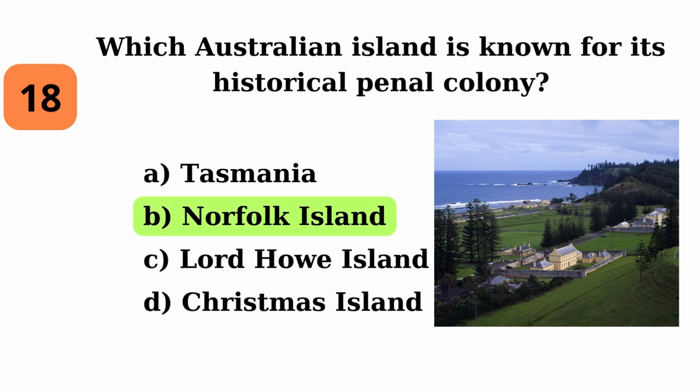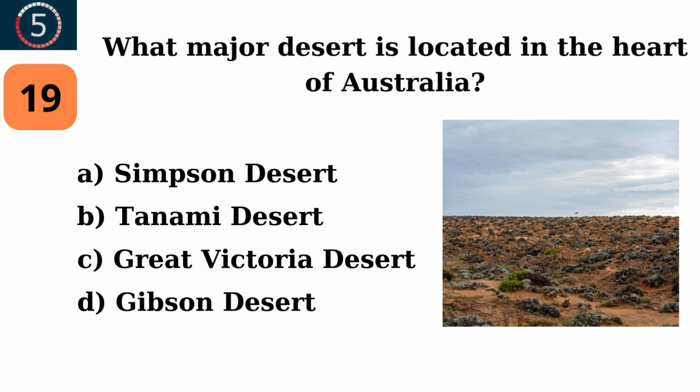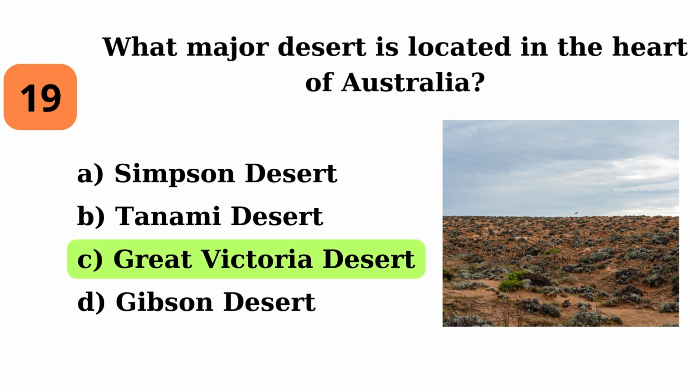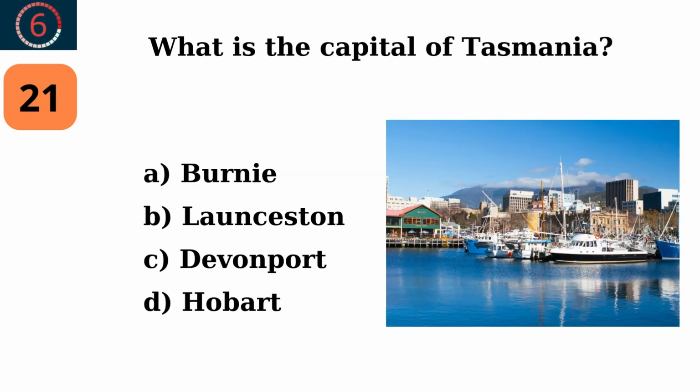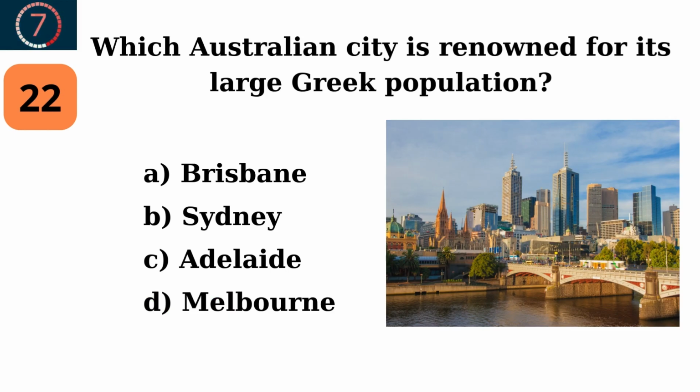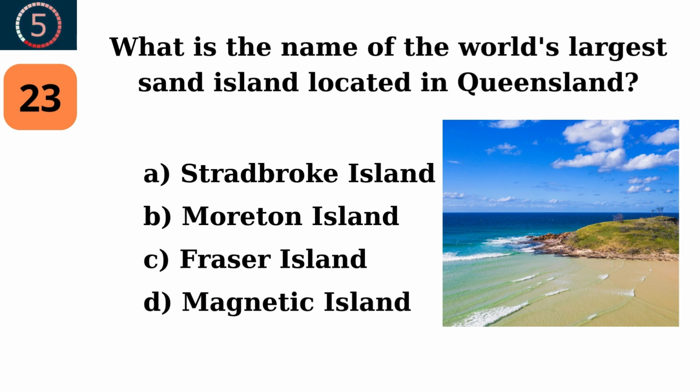Norfolk Island. What major desert is located in the heart of Australia? Great Victoria Desert. Which Australian state is known as the Island State? Tasmania. What is the capital of Tasmania? Hobart. Which Australian city is renowned for its large Greek population? Melbourne. What is the name of the world's largest sand island located in Queensland?